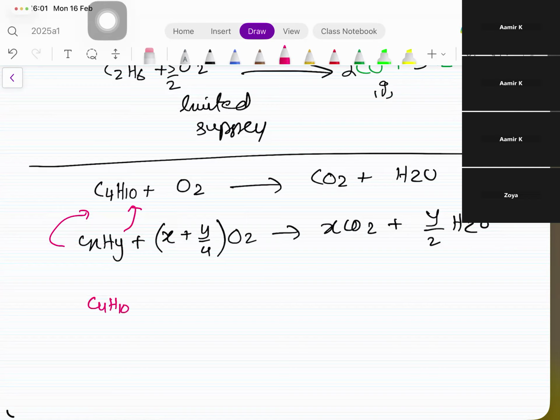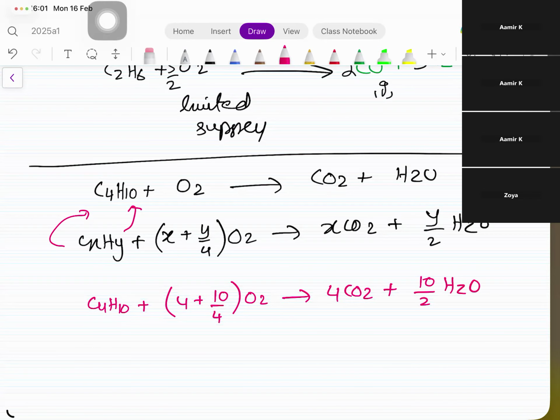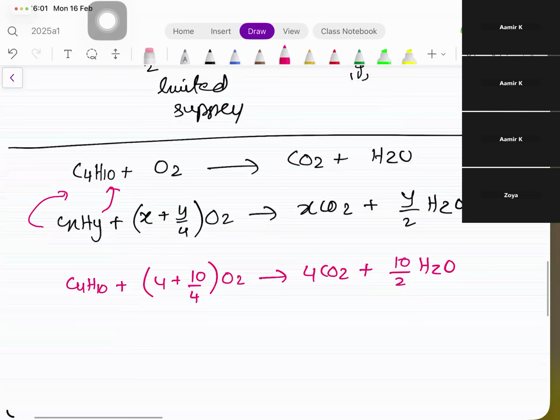C4H10 plus (4 plus 10 by 4) O2 gives us 4 CO2. X की value 4 है ना, and then Y की value कितनी है? 10 by 2 H2O. Now solve it, please. C4H10 plus 7 by 2... Nah, 13 by 2.